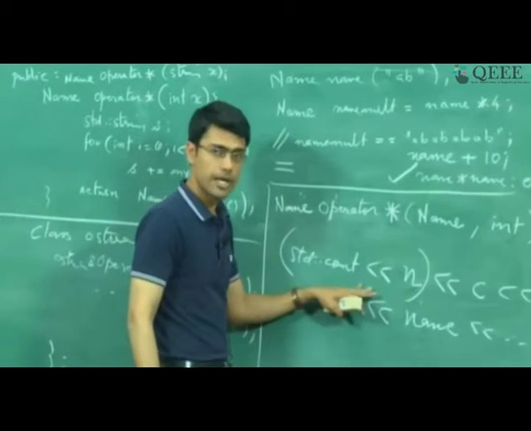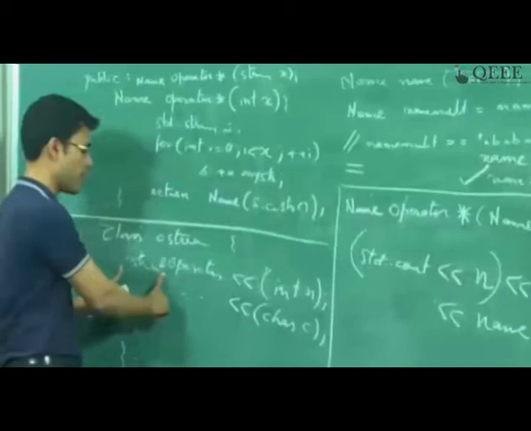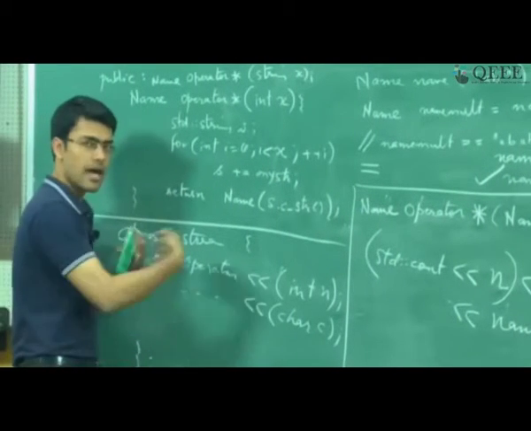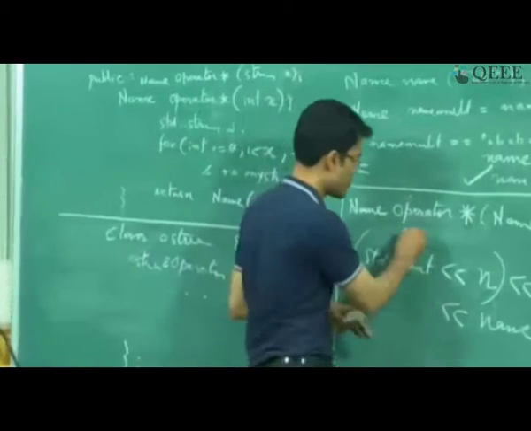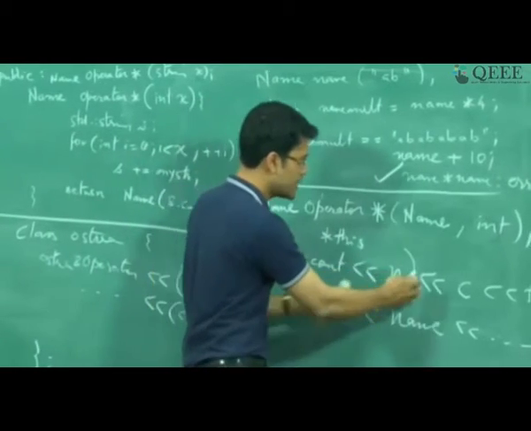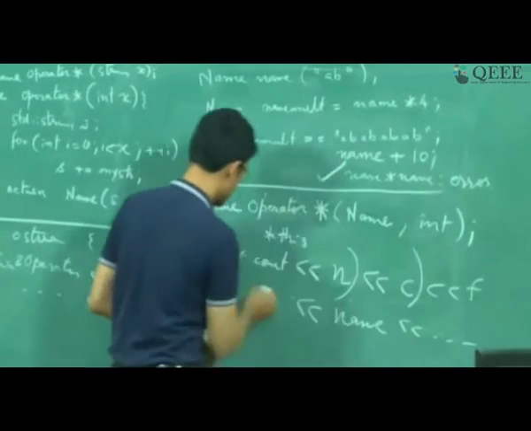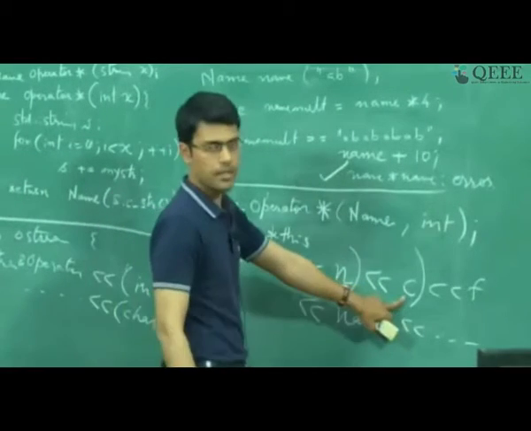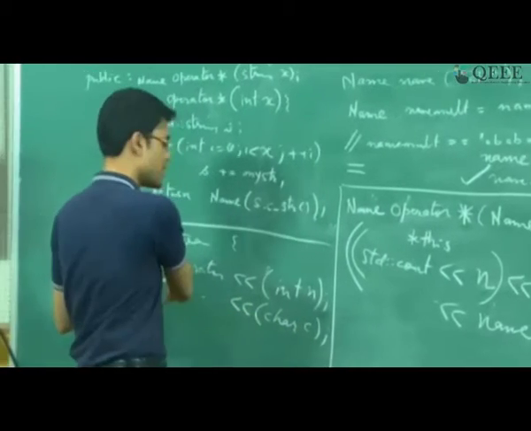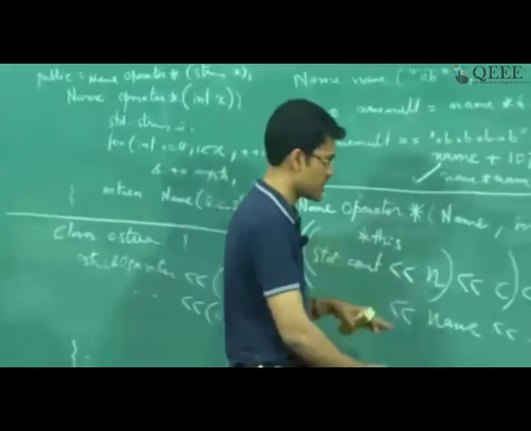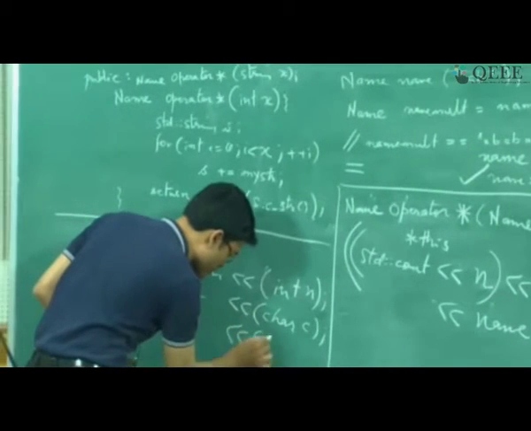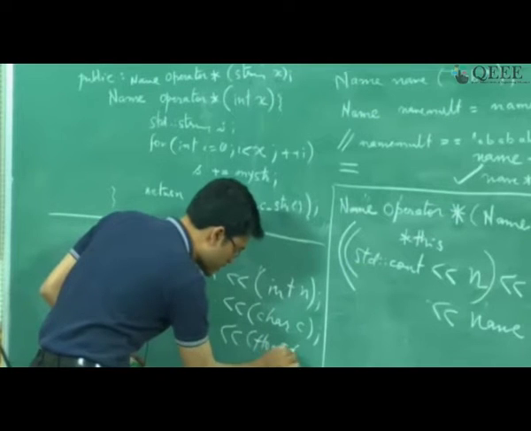What is this going to return? Well, the return type of operator left shift is ostream ampersand, which is essentially star this that is going to get returned. So this is going to be star this, which is the cout object itself. On that again you can invoke the left shift operator with character as a parameter, again that is going to return ostream ampersand, which is star this. On that I can invoke a floating point, which means that I need to have it defined here, and so on.